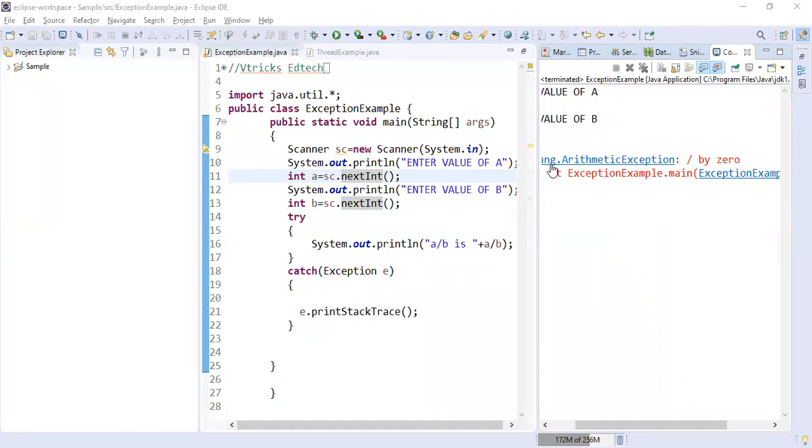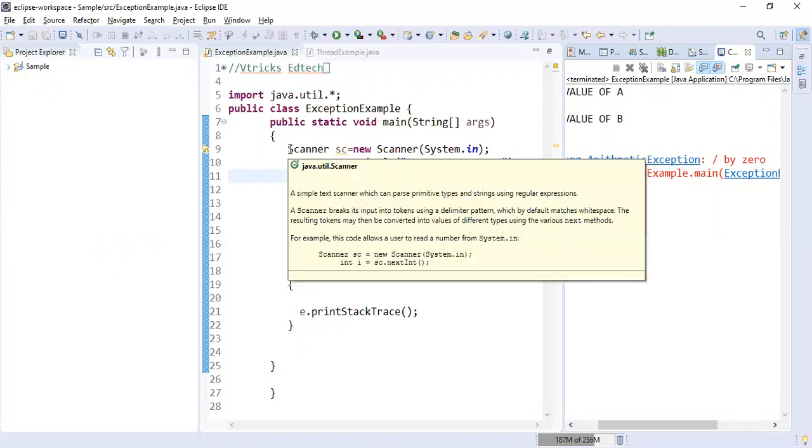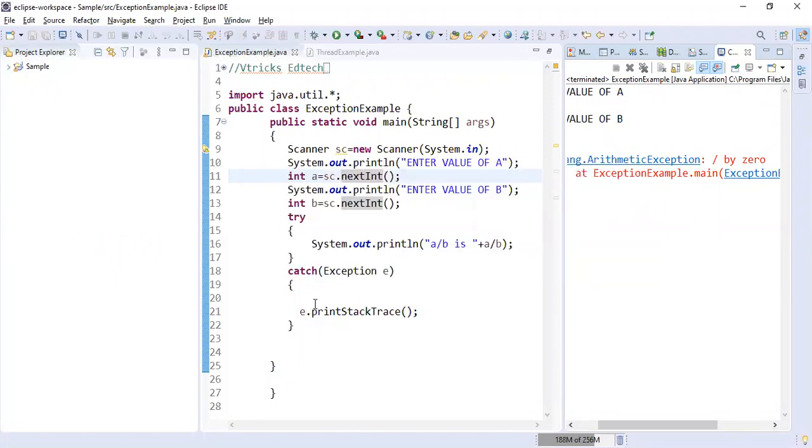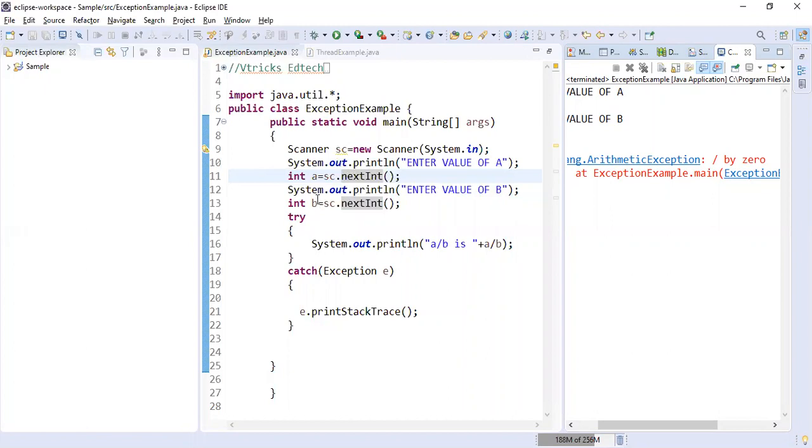Now I'll try to revise once again for your comfort. We have imported the package called java.util. Why are we importing the util package? Because we're using the Scanner class. I'm creating an object of Scanner. I'm asking the user to enter the value of A, and I'm using sc.nextInt, then storing it in A. Enter the value of B, again sc.nextInt, storing the value in B. I'm trying to do the division.